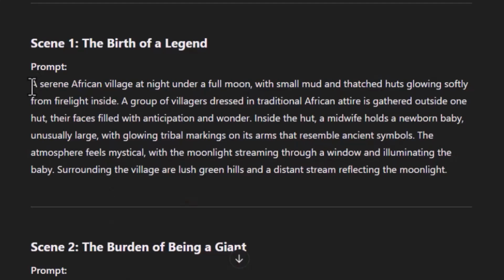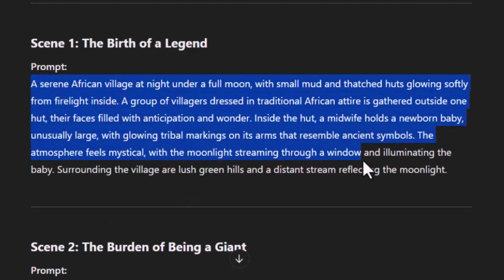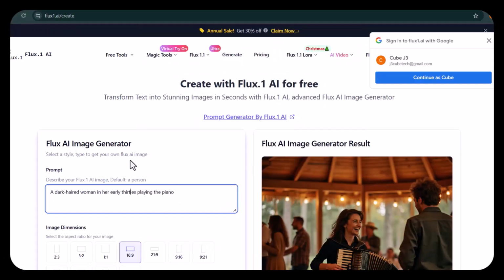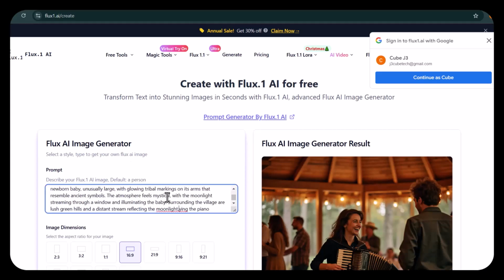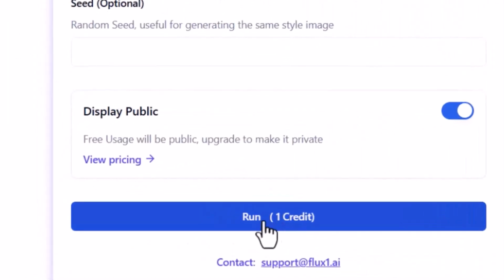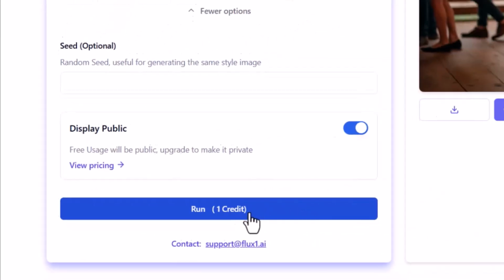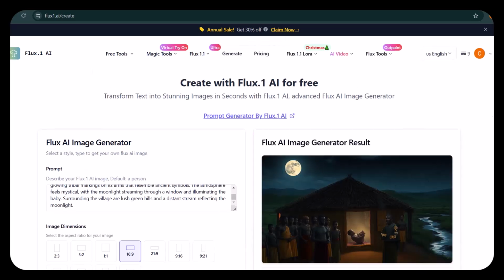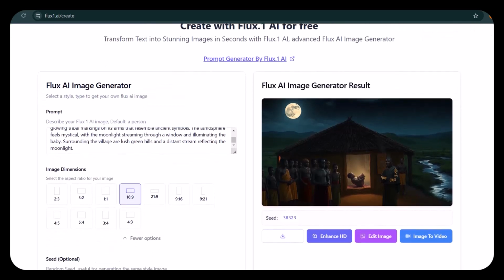Go to ChatGPT where the prompt was generated, the image prompt. Copy the prompt, bring it into your prompt box here and paste it. Then scroll down. Okay, you see, now you run it. It costs you 1 credit. Click run. It will cost you 1 credit. So give it some time. It will run and then generate the image. So our image has been generated.